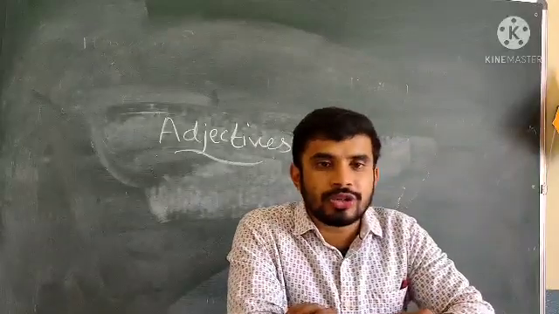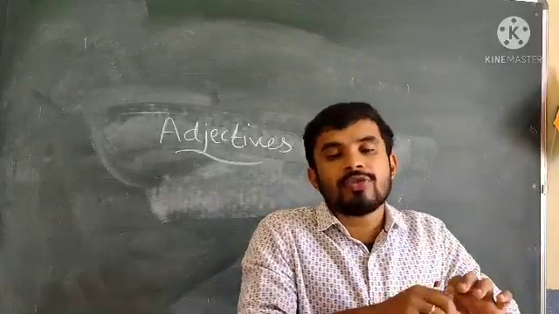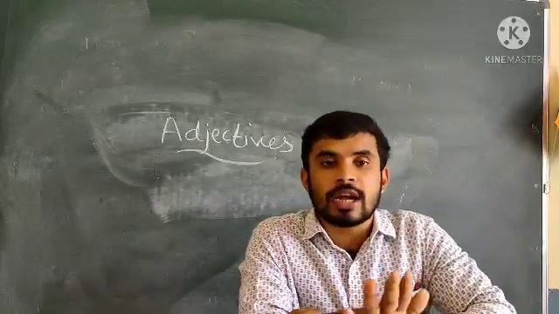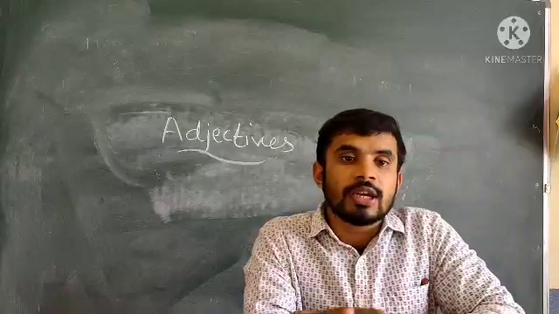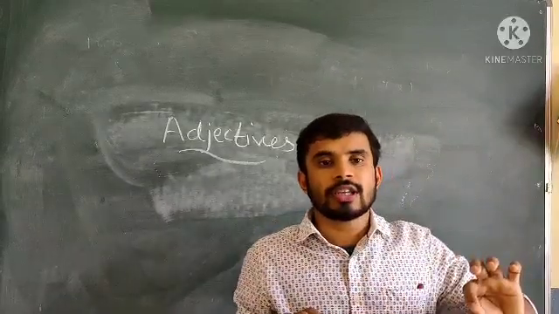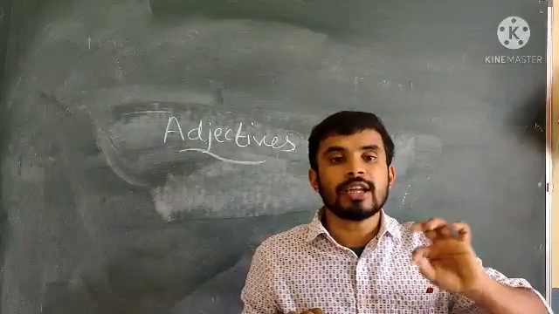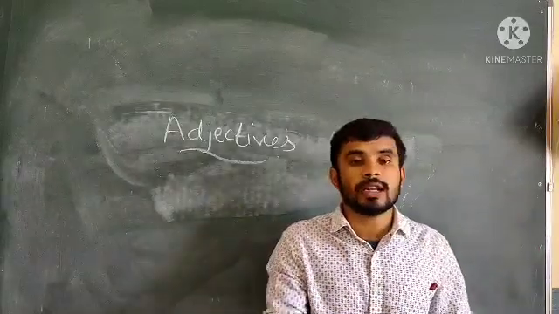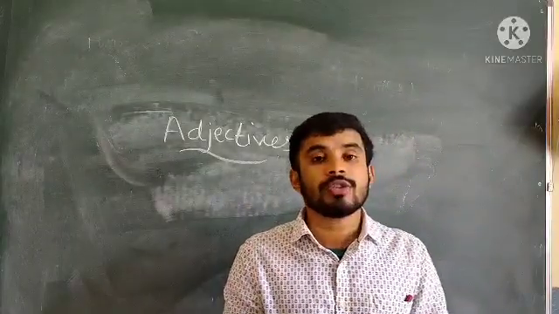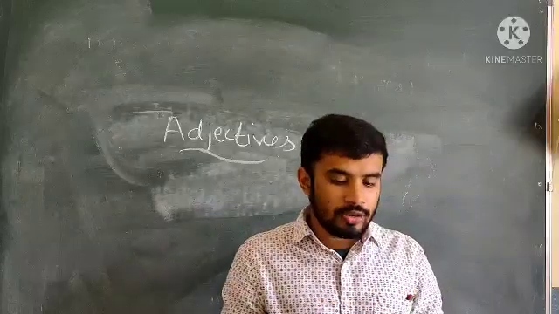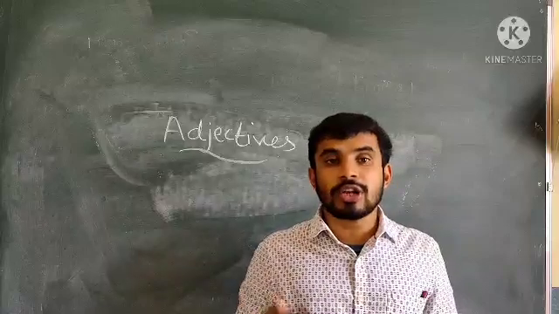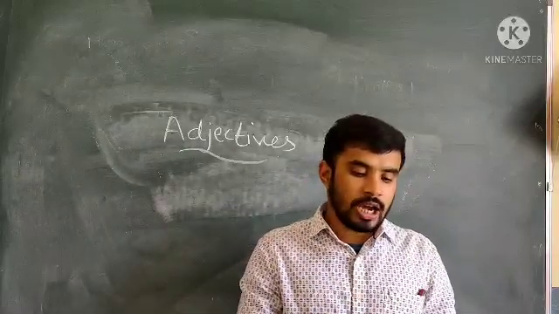In the previous class you have already studied the definition and the kinds of adjectives. You have seen the examples. So let me ask, what is an adjective? An adjective modifies or describes a noun. In short, it describes or modifies a noun. Adjectives typically serve as a modifier of a noun to denote a quality of the thing named. The examples are: a green car, a beautiful house, an interesting story.